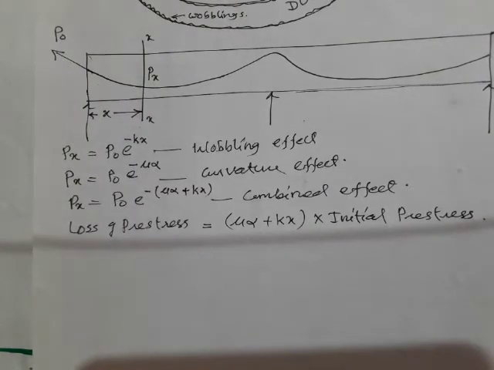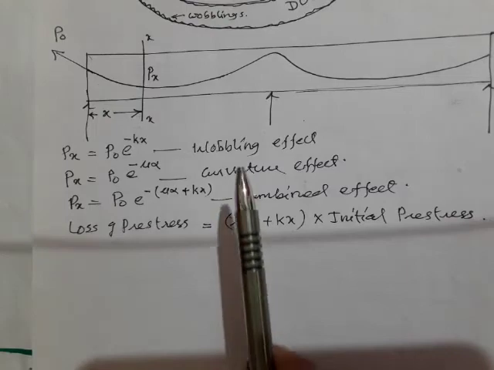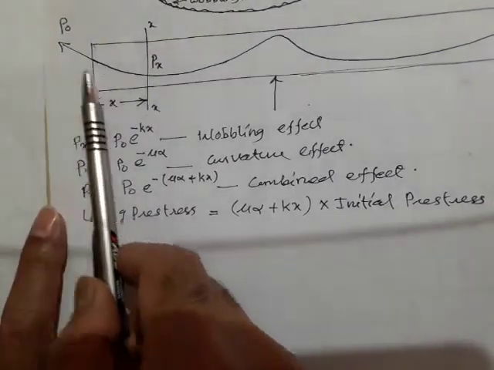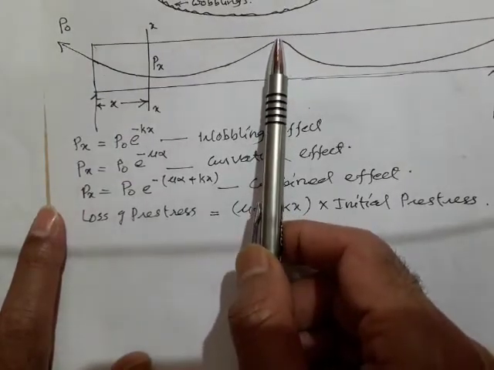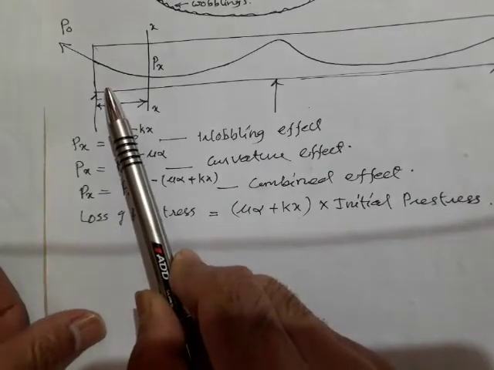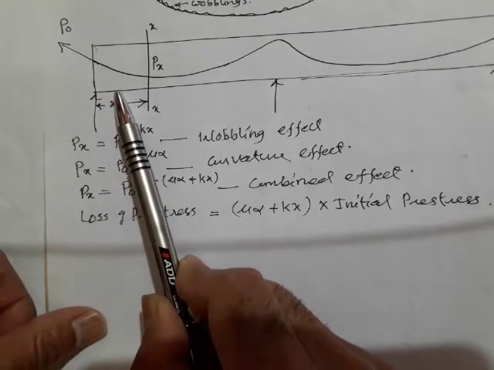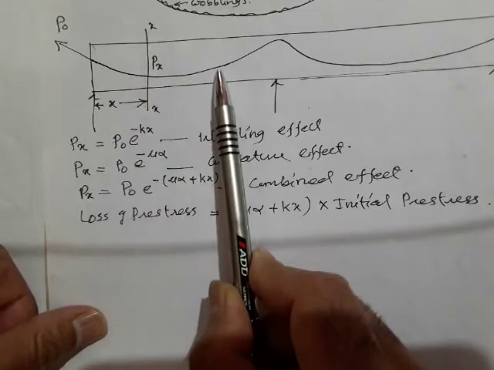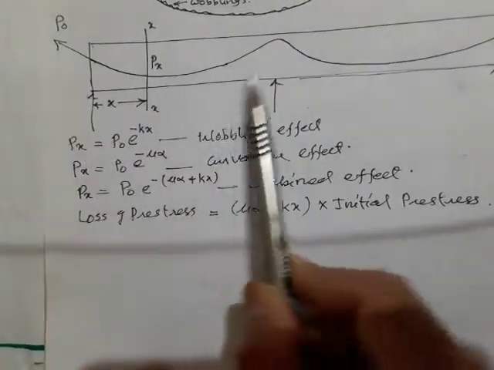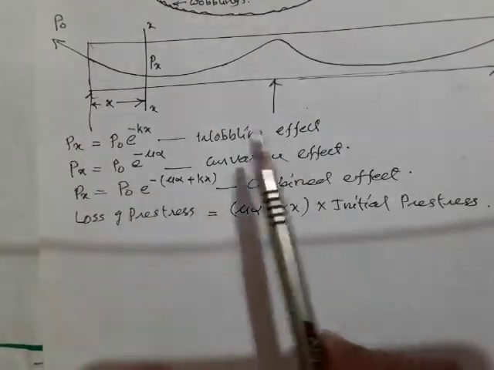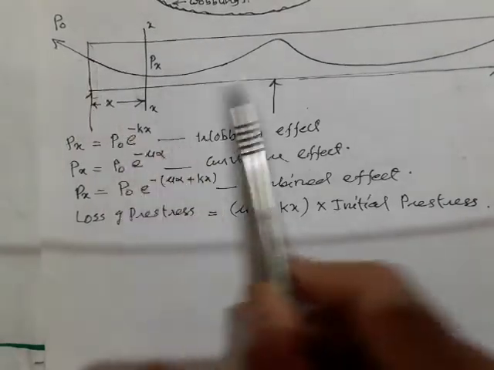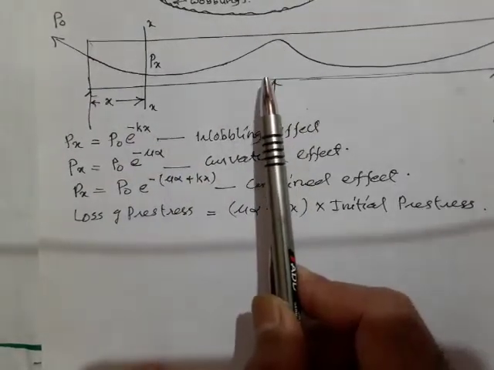And now, coming to this curvature effect, because of this curvature effect also, whenever I am pressing the cable, the cable is going to exert pressure on the duct, and because of this curvature, some friction will occur in this duct, and because of this friction, some loss will happen.